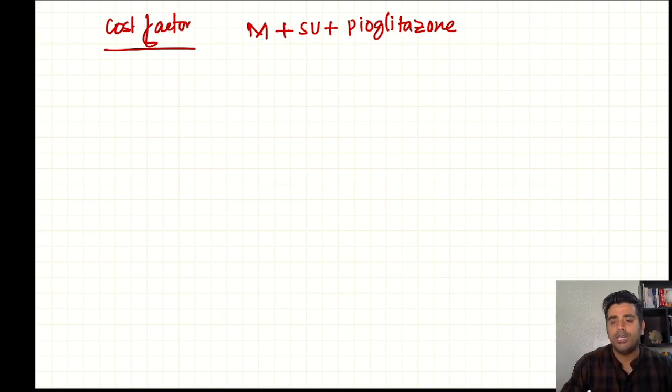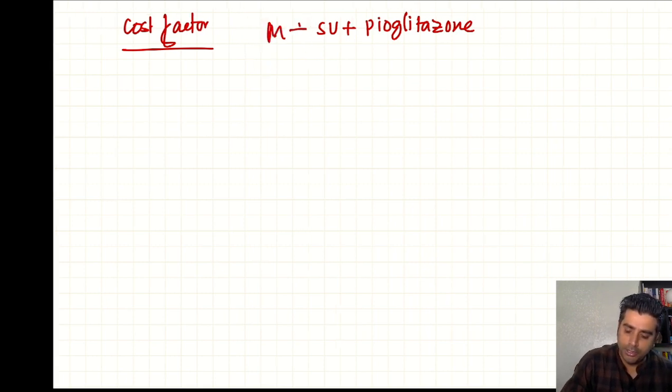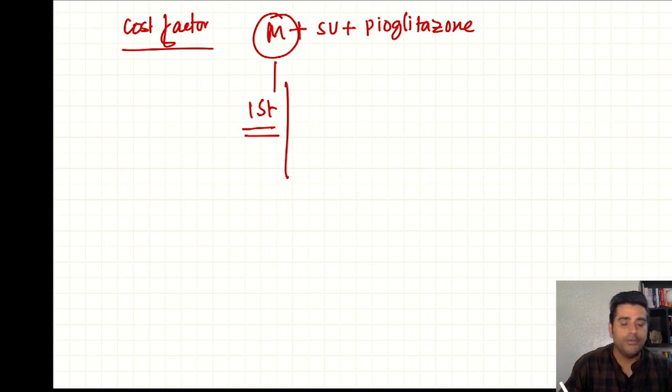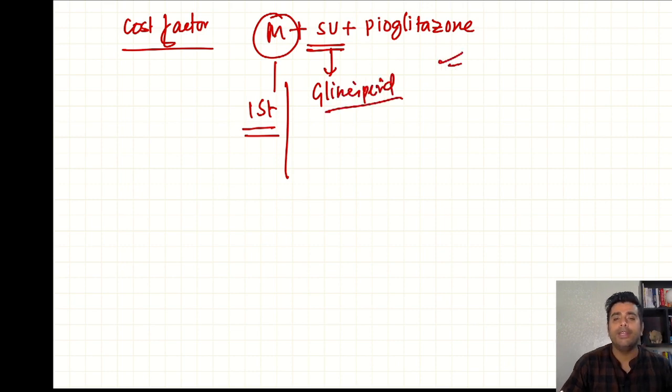And remember, metformin is one of the drugs of choice, or we can say it is the first drug to start in diabetes, or you can say the gold standard drug as an oral hypoglycemic agent. Now among sulfonylureas, glimepiride is very much used, and pioglitazone we can add. This is all about these oral hypoglycemic agents.